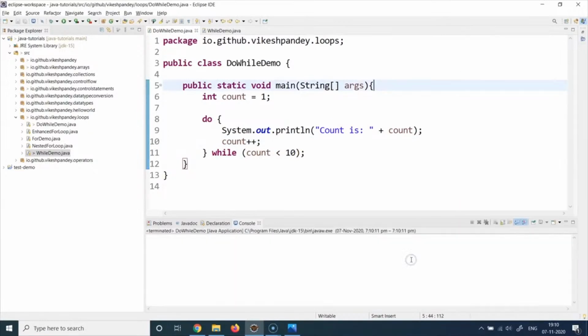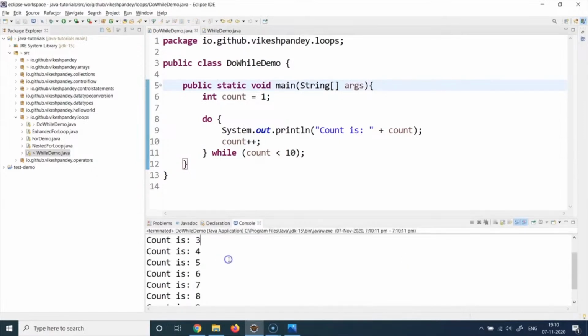If I run this program, there is no difference in output if you compare this with the previous program we ran for the while. So it prints the count value. So this is coming here. Then it increments the value. Then it checks the condition saying is 2 less than 10.